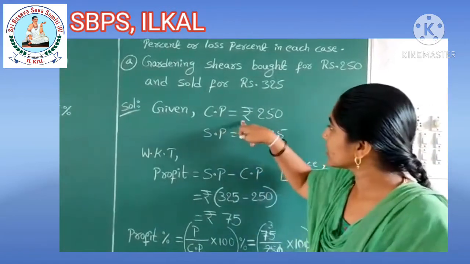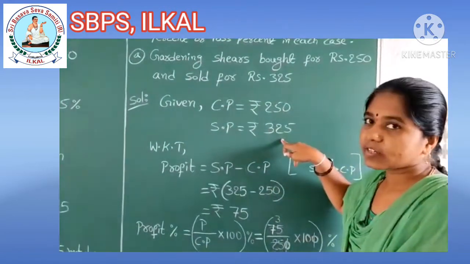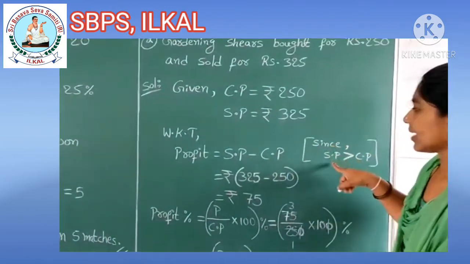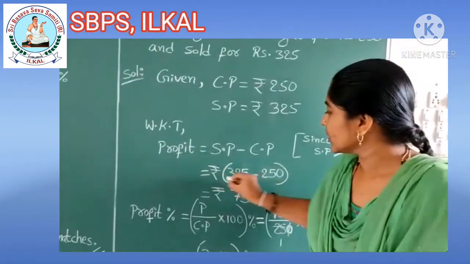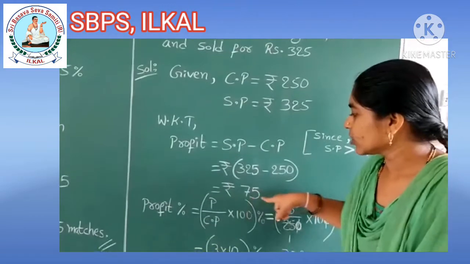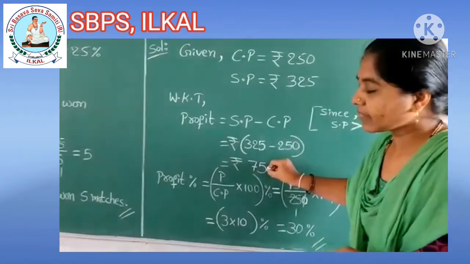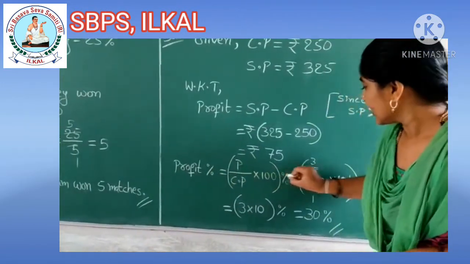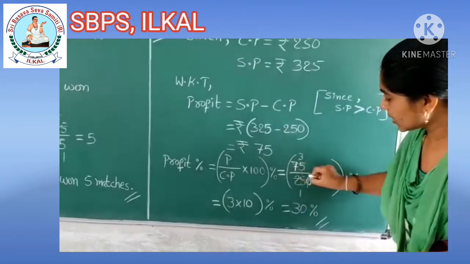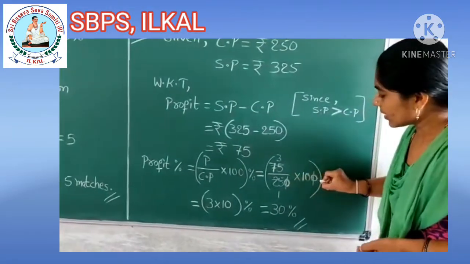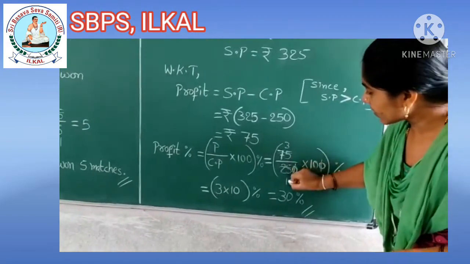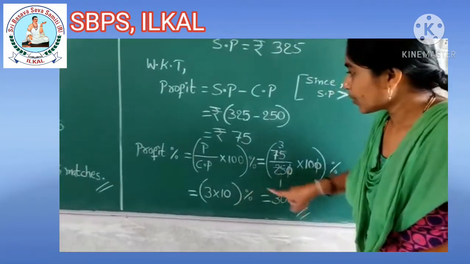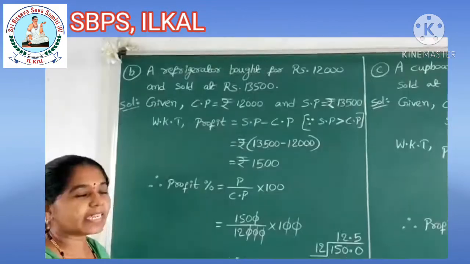Solution: given cost price is equal to 250, selling price is rupees 325. We know that profit is equal to selling price minus cost price, since selling price is greater than cost price. That is rupees 325 minus 250, which gives rupees 75. You got 75 rupees profit. Then profit percent is equal to profit by cost price into 100. Profit is 75, children. Substitute it, divided by cost price 250 into 100. Here 0 strike out, and 25 ones are 25, 25 threes are 75. 3 into 10 remain. 3 into 10 gives 30. Profit percent is 30%.